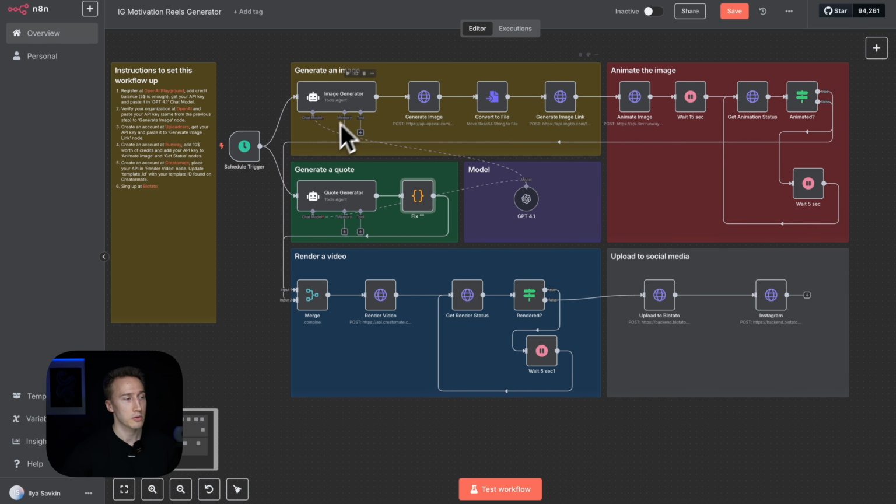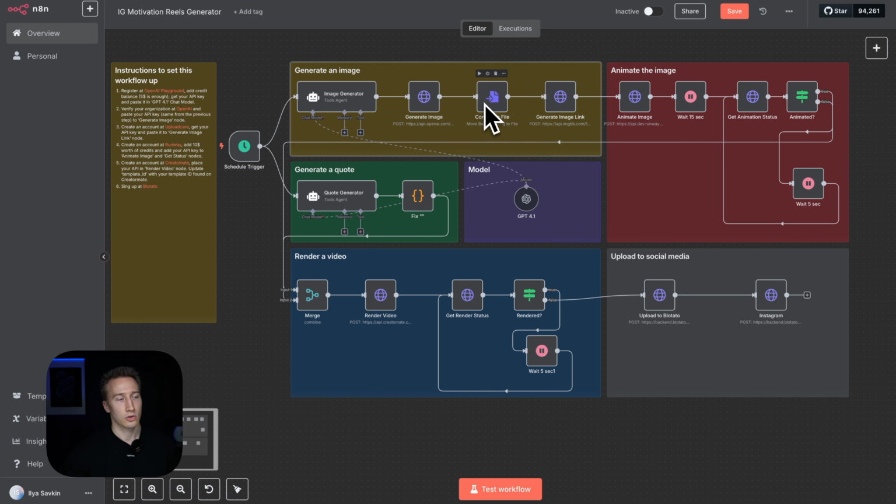First, it starts with the image generation. So with this tool agent, we generate a prompt for the image, and then we send it here to this HTTP request to the OpenAI API, and then it generates an image for us, but it comes as a base64 string, so we need this node to convert this string to a file. Now we get a file in the n8n instance.